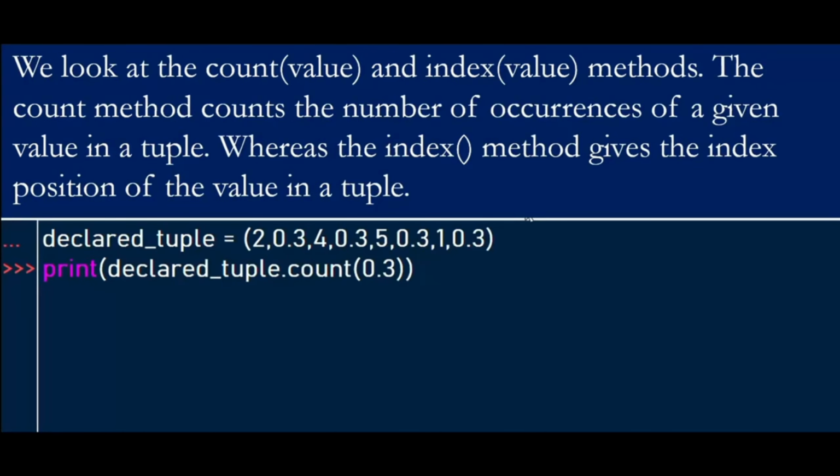Let's look at two methods, the count and the index methods. The count method counts the number of occurrences of a given value in a tuple, just like we saw when we were dealing with lists. The index method gives the index position of the value in a tuple. We demonstrate this by declaring a tuple and we want to count the number of times 0.3 appears in this tuple. So here we have 1, 2, 3, and 4. So when we print, 0.3 appears 4 times in this tuple.